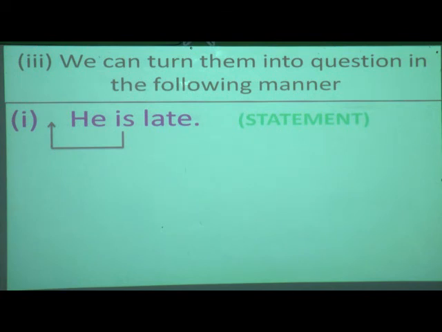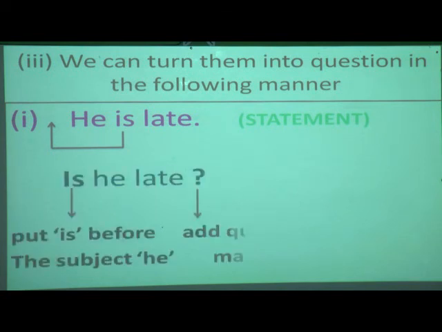Now what we are going to do? We are going to shift "is" before the subject "he". You should be able to recognize what is the subject, which we have learned already in the subject and predicate lesson, that is lesson number 2. Now how will you shift? So what will be the answer? "Is he late?" And what you are going to do? You are going to put a question mark. So for "is", I is capital. We'll see our answer.